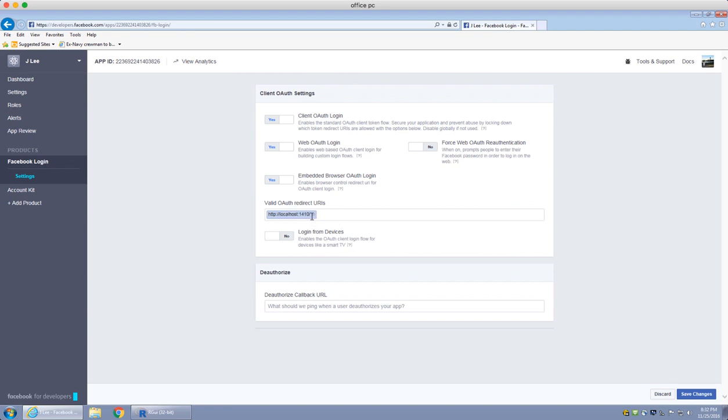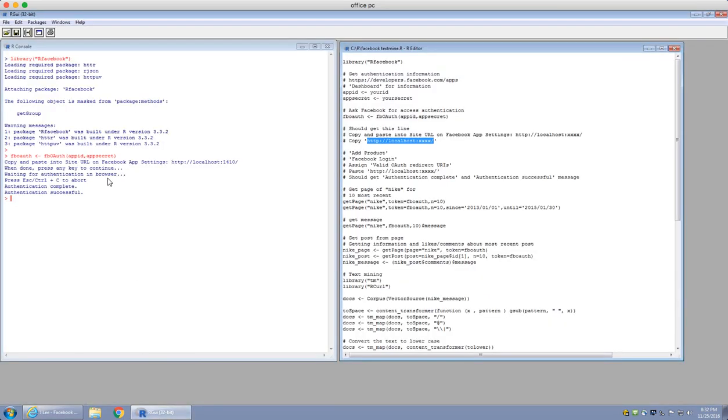Mine was localhost 1410. You'll be provided some number, and make sure that it is copied and pasted in here. Once you did that, save the changes, and then you would get this message: authentication complete, and your authentication would be successful.